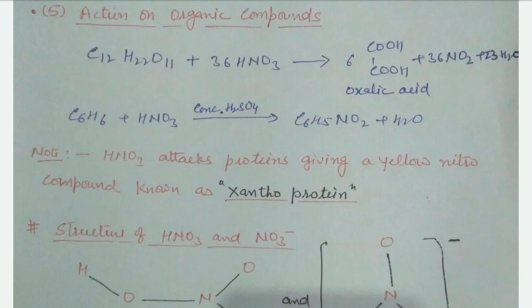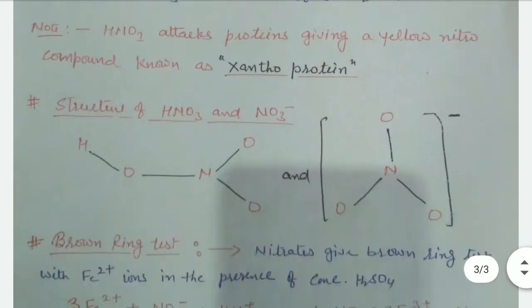Now note, this is an important feature of nitric acid. Nitric acid attacks proteins to give a yellow nitro compound. This is known as xanthoproteic reaction. In board examinations, when the question asks what is xanthoprotein, it means nitric acid attacks protein to give a yellow nitro compound. These are the structures of nitric acid, HNO3, and the nitrate ion.